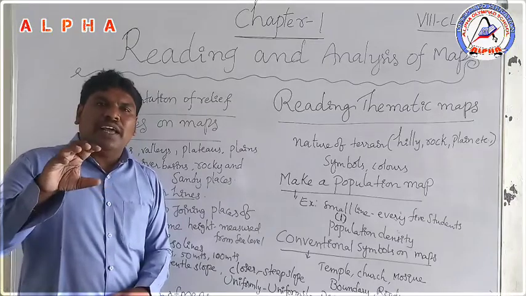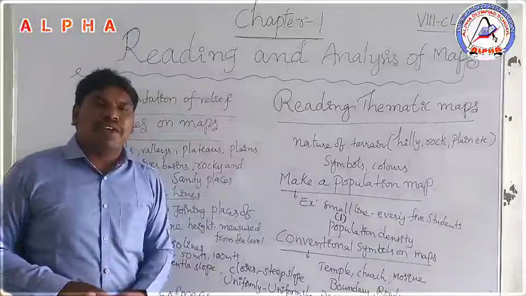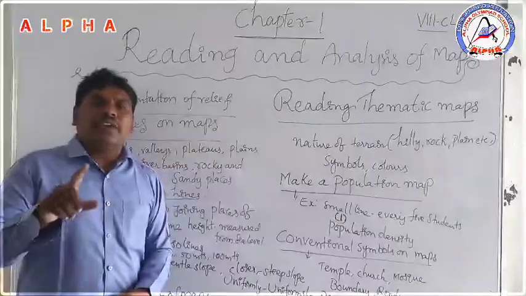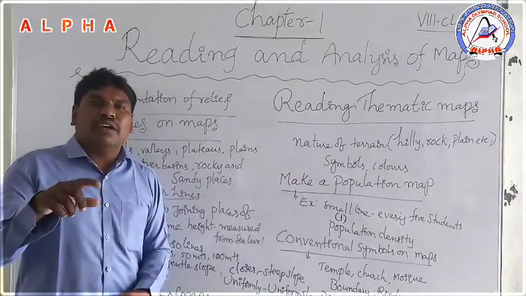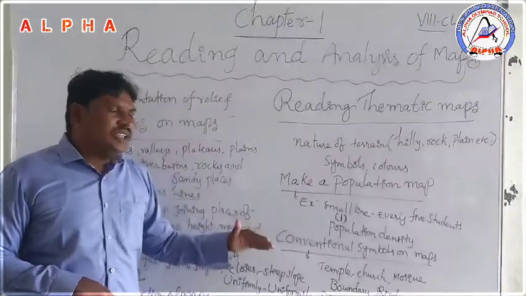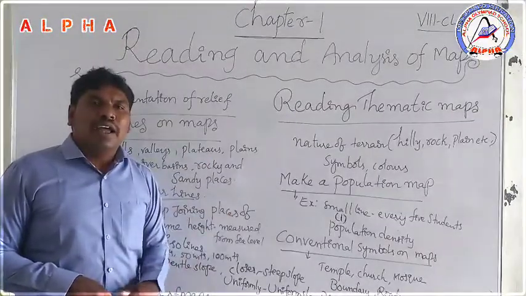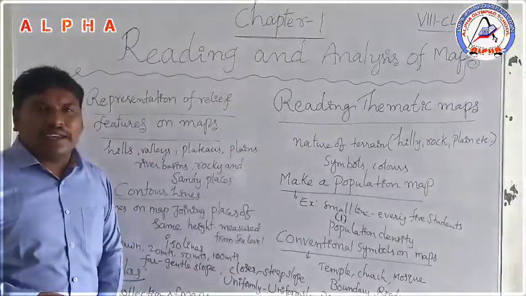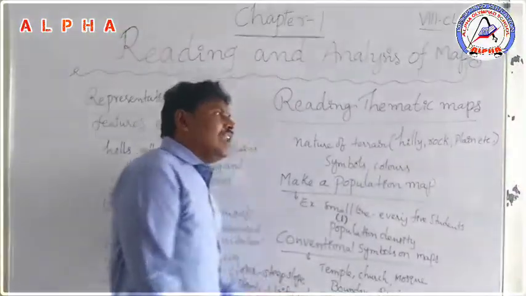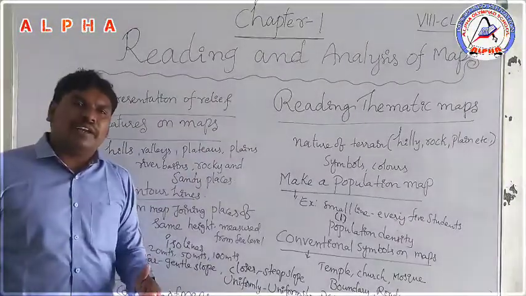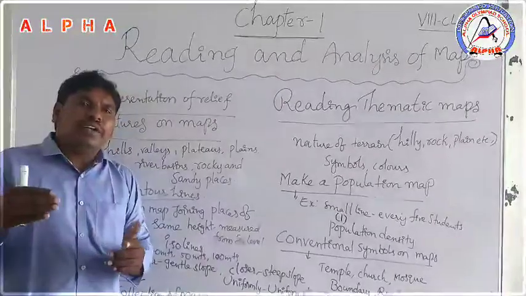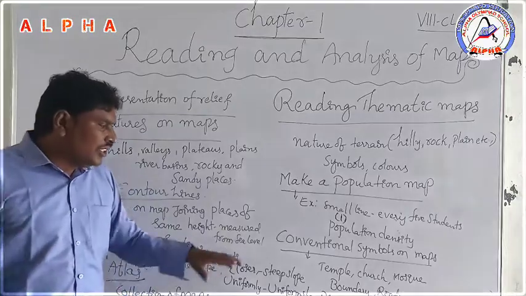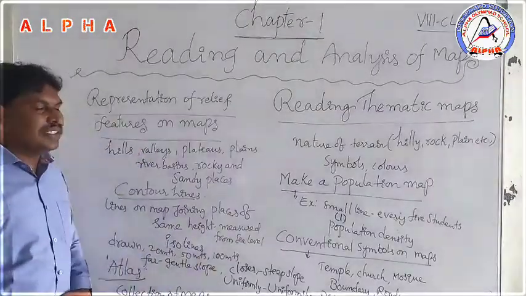Suppose a river passes through your village, you show 2 lines using blue color. Or if there is a tank, you show a tank symbol using blue color. Or any stream or canal, using blue color, you can show the symbol of a tank or stream or canal. Or a railway line passes through your village, like a meter gauge railway line, or a broad gauge railway line. So all these we call conventional symbols.